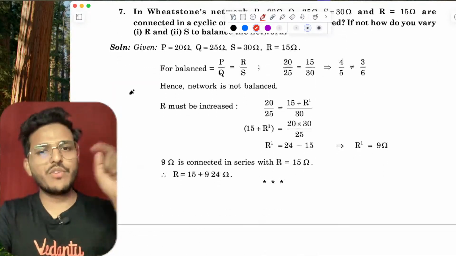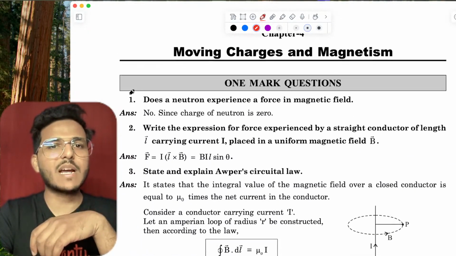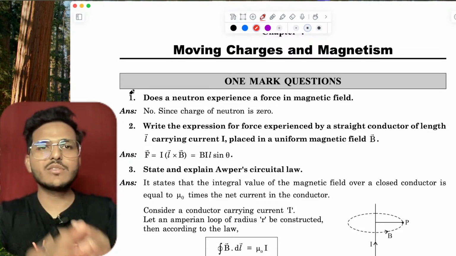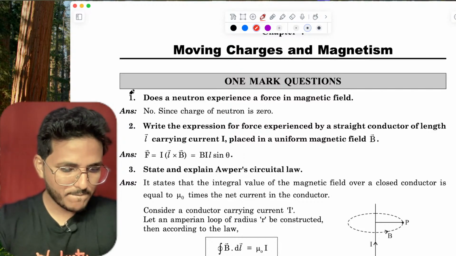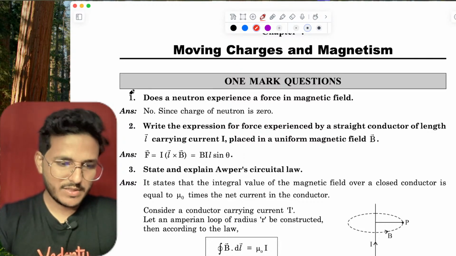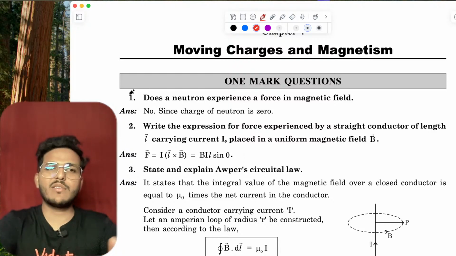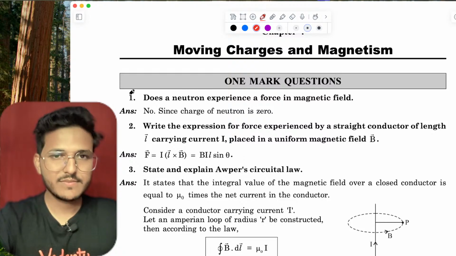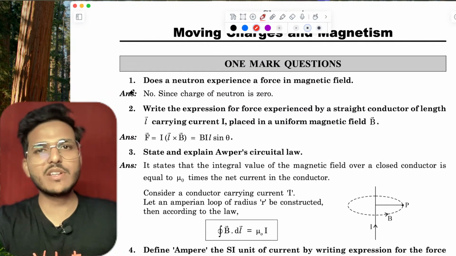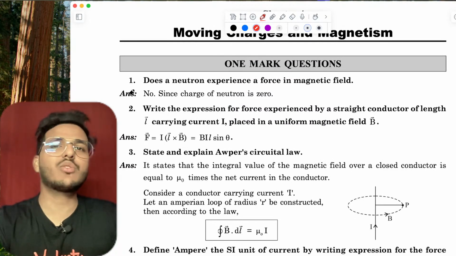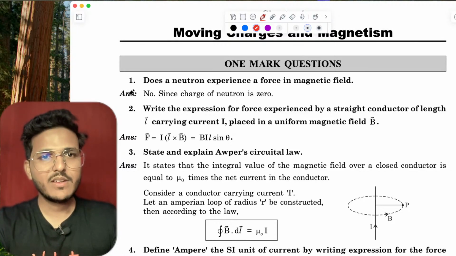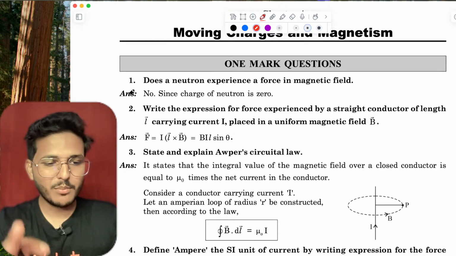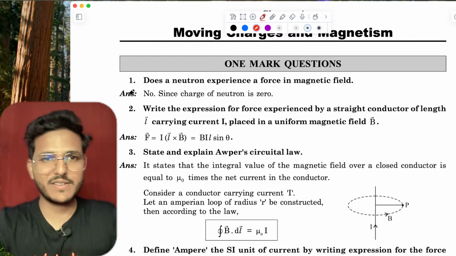So I'm just moving ahead to the chapter moving charges and magnetism. But promise me, you have to solve these questions after completing the session. Before going to your examination hall, please try to read all these questions. And don't skip the short questions marked with the danger sign.